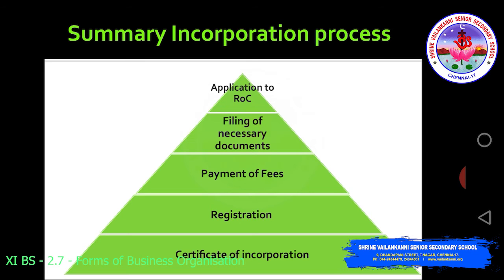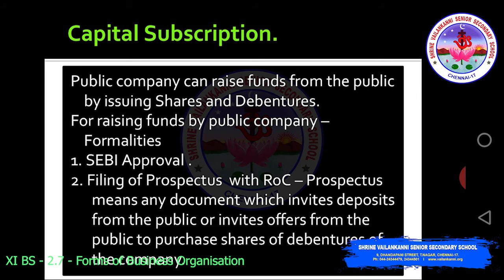After the incorporation, this is the step where a private company can commence business without any delay. But for a public company, there are two more steps, which are capital subscription. That is, a public company can raise funds from the public by issuing shares and debentures. A public company is a company which raises its funds from the public by issue of shares and debentures.